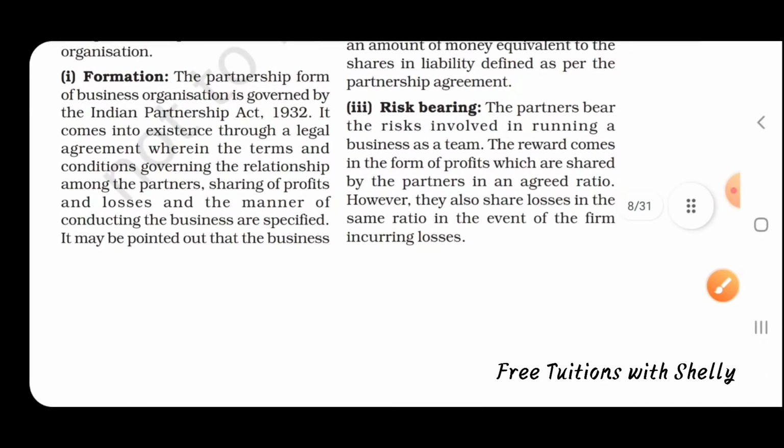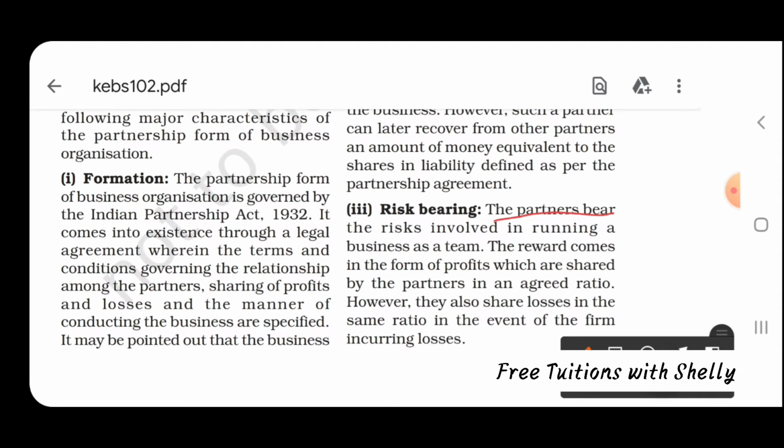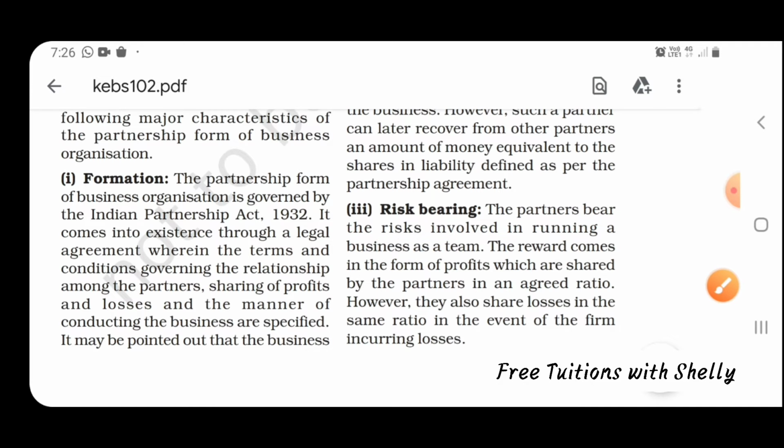Next one is risk bearing. The partners bear the risk involved in running a business as a team. The risk involved in a sole proprietorship is borne by a single person. He alone has to bear the risk. But in case of a partnership, how many members are there? All the members have to share the risk involved.